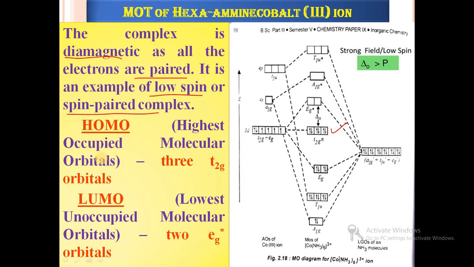Then what are the HOMO and LUMO for the [Co(NH3)6]3+ ion? HOMO means highest occupied molecular orbital, and here the HOMO is the three t2g orbitals. The LUMO is the lowest unoccupied molecular orbital, and it lies above the HOMO, that is the eg* orbital. So here the HOMO is the t2g orbital and the LUMO is the eg* orbital.